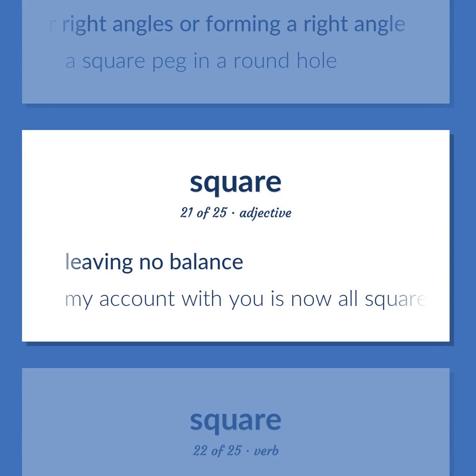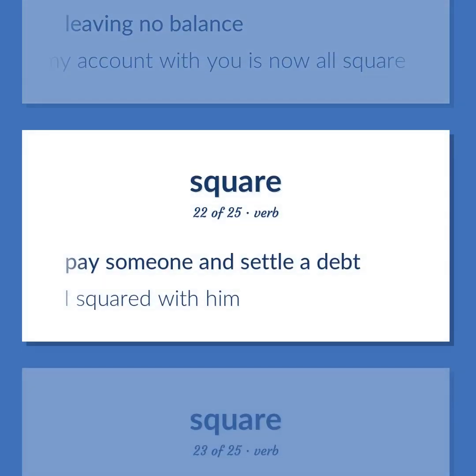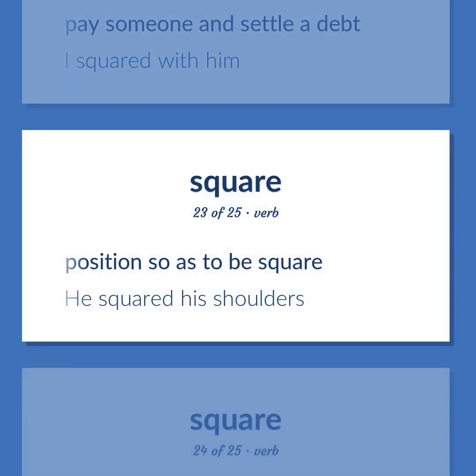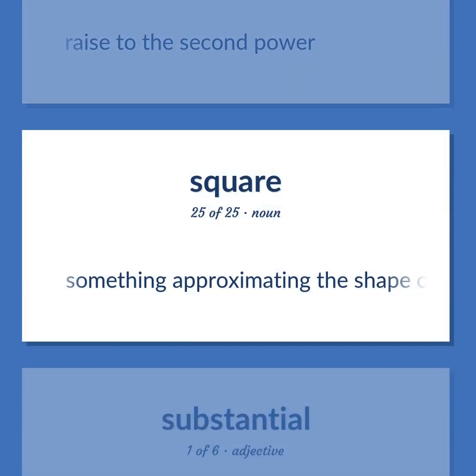My account with you is now all square. Pay someone and settle a debt. I squared with him. Position so as to be square. He squared his shoulders. Raise to the second power. Something approximating the shape of a square.